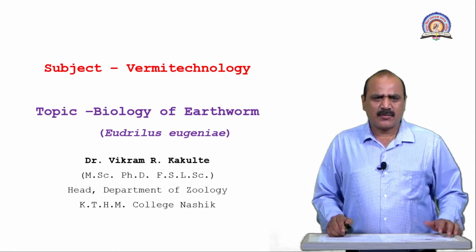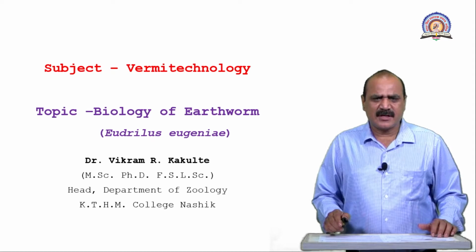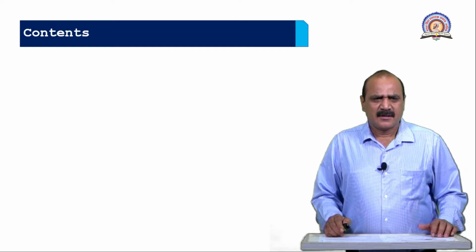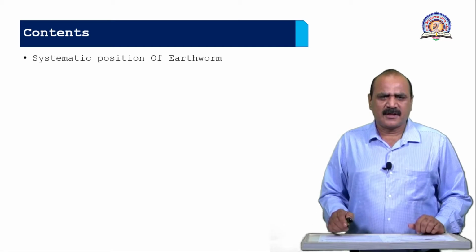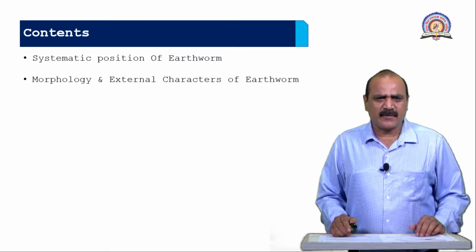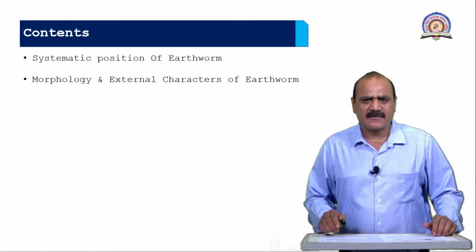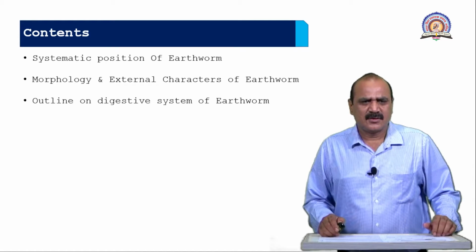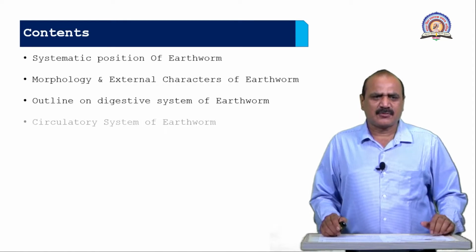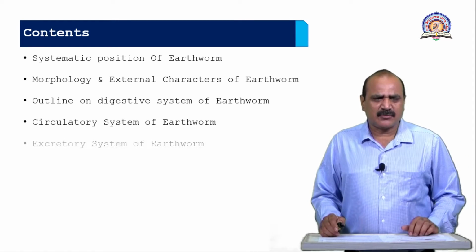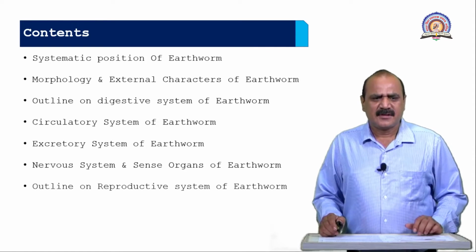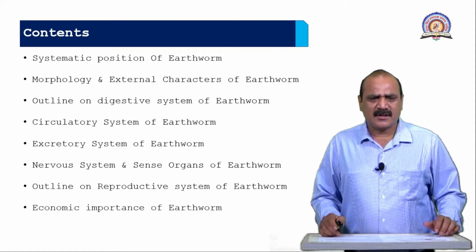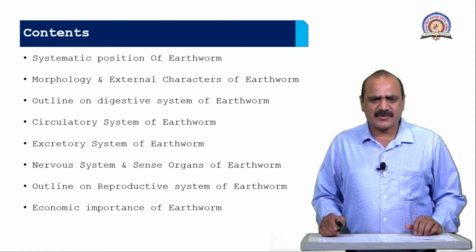Today we are going to study the biology of earthworm, species Lampito mauritii. The contents of this lecture are the systematic position of earthworm, its morphological structure as well as internal features, then the outline of the digestive system, circulatory system, excretory system, nervous system and sense organs, outline of the reproductive system, and lastly the economic importance of earthworm.